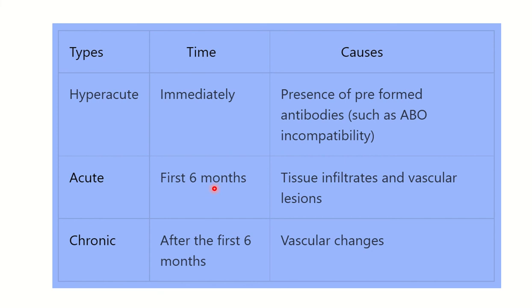It occurs within the first 6 months. And the third one, chronic, occurs after 6 months. So hyperacute occurs immediately during operation, acute occurs within the first 6 months, and chronic usually occurs after 6 months. Acute occurs within the first 6 months due to tissue infiltration and vascular lesion. And the chronic, the last one, occurs after the 6 months due to vascular changes.